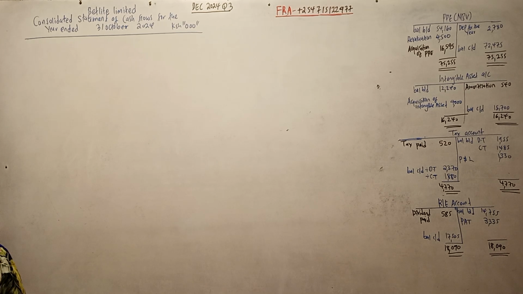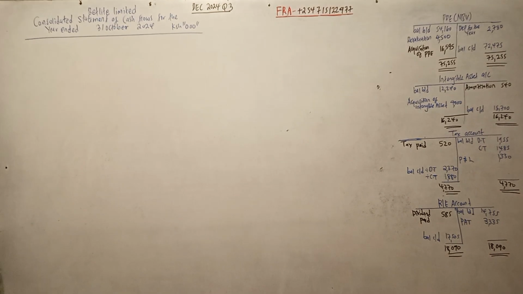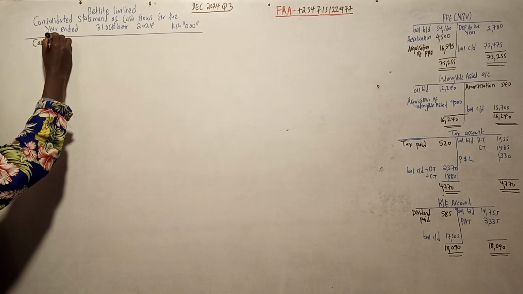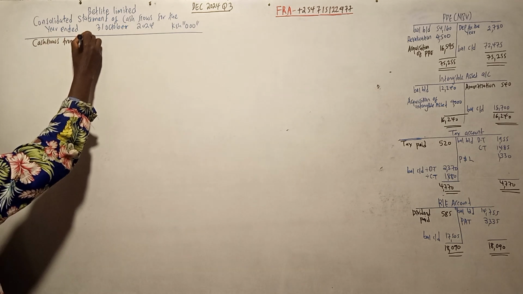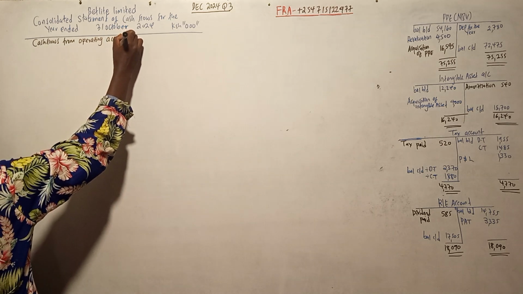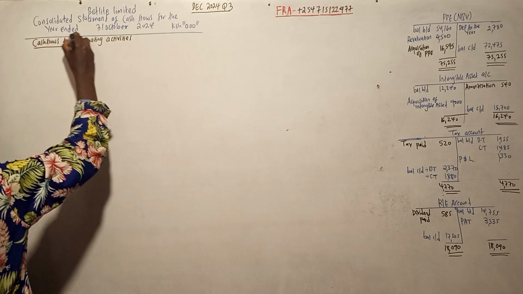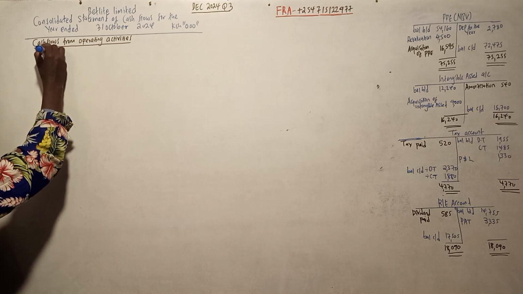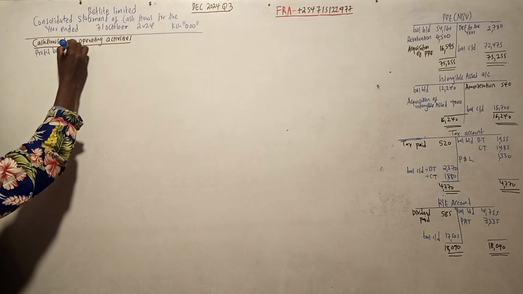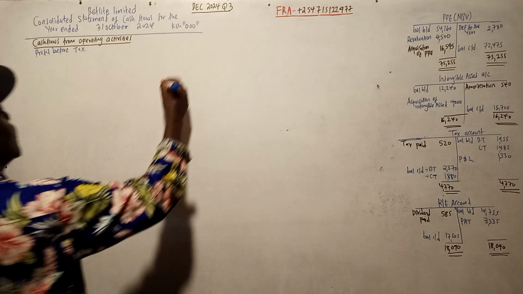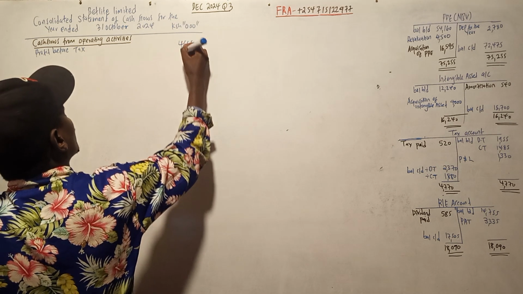So we start with the profit before tax. That is cash flow from operating activities. So we say cash flows from operating activities. We start with the profit before tax. Now, the profit before tax is 4665. Then we do adjustments.